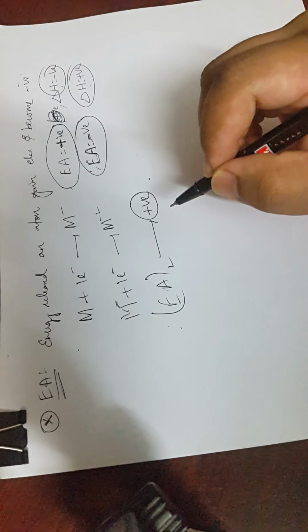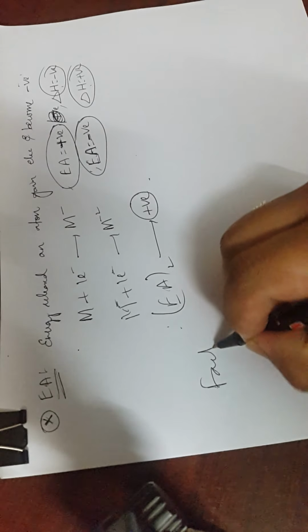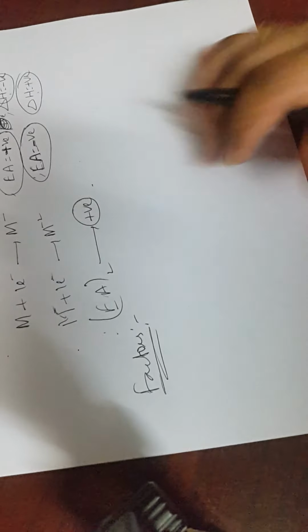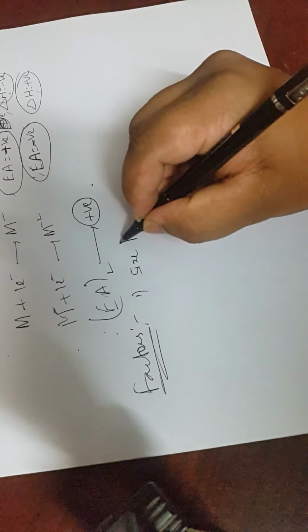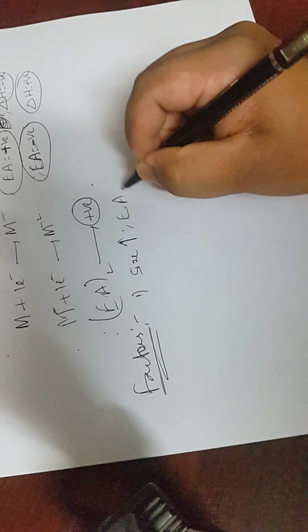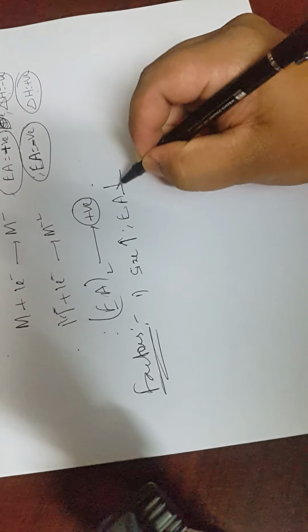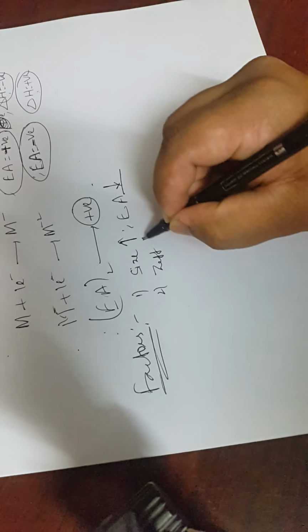positive. Then what are the factors affecting the electron affinity? The first one is size. As size increases, electron affinity will decrease, as the tendency to attract the electron decreases. Then another factor is Z effective.